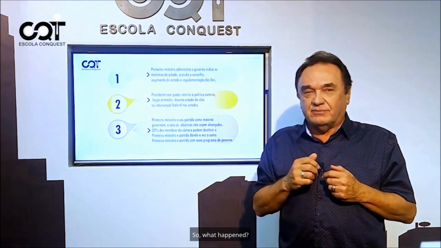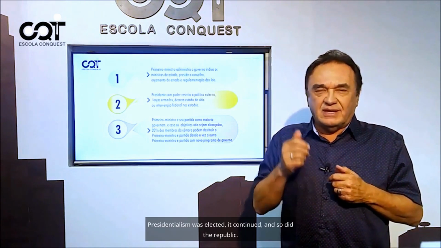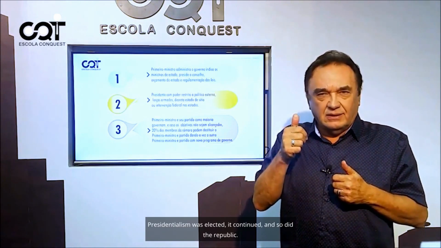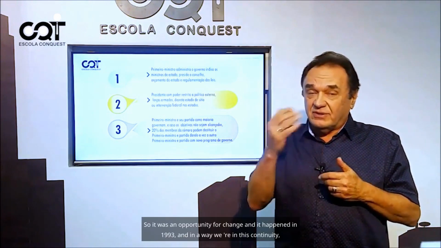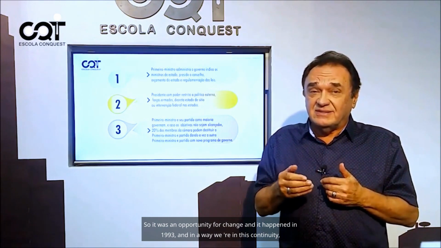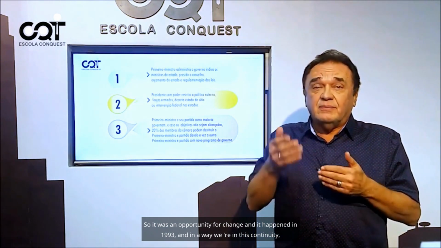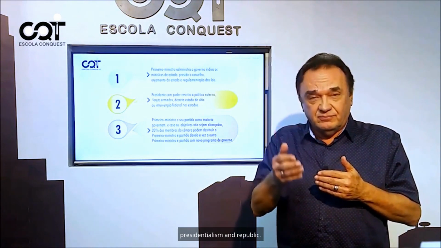So what happened? It was a landslide, folks. Presidentialism was elected, it continued, and so did the republic. So it was an opportunity for change, and it happened in 1993, and in a way, we're in this continuity, presidentialism and republic.